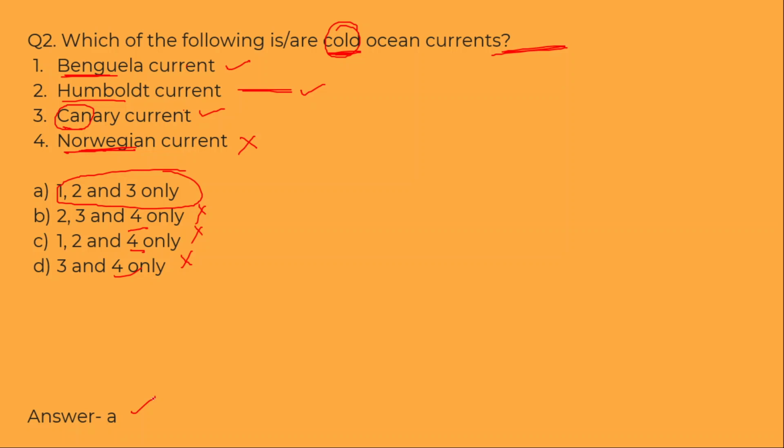So I hope this video helped you a lot. Very quickly, within 5 minutes or less than 5 minutes, we were able to learn all the major ocean currents of Atlantic Ocean, both north as well as south.